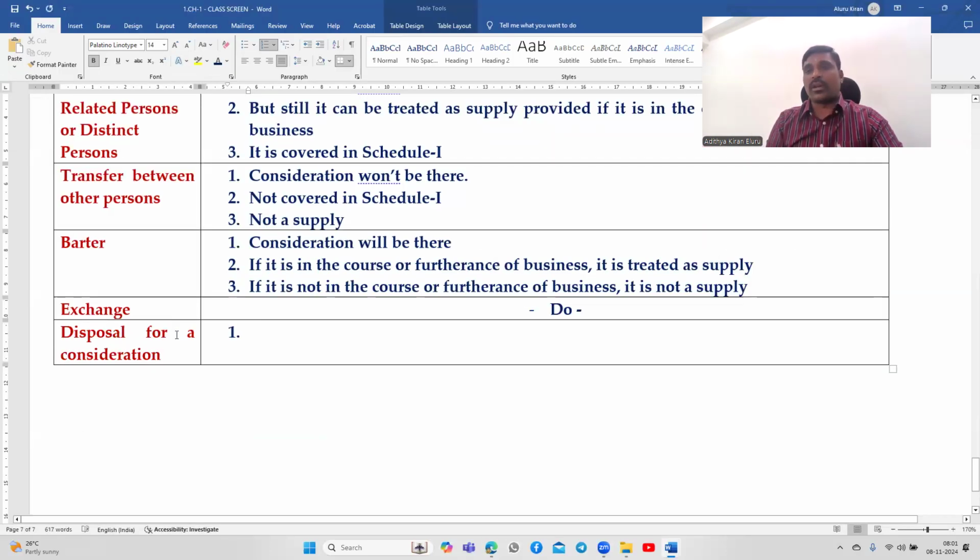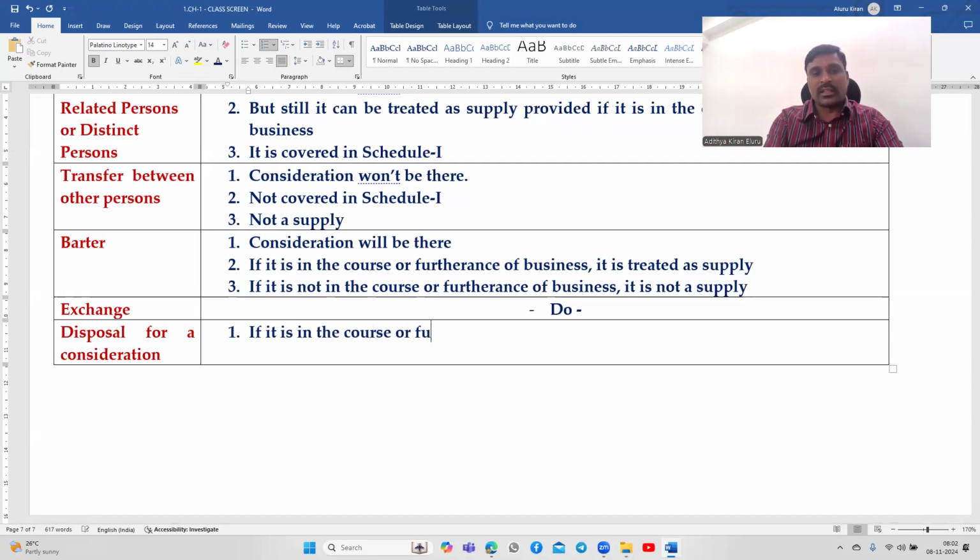I have shown one example, right? A car which is used for personal use is given to a dealer. You can call it a disposal also because it's a non-recurring transaction. So disposal for a consideration, if it is in the course or furtherance of business, is a supply. Otherwise, not a supply.